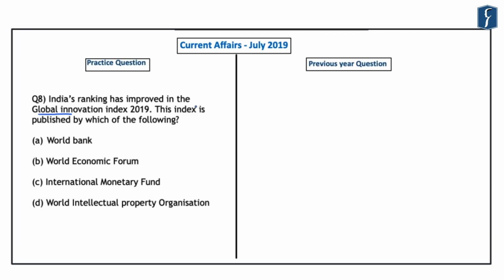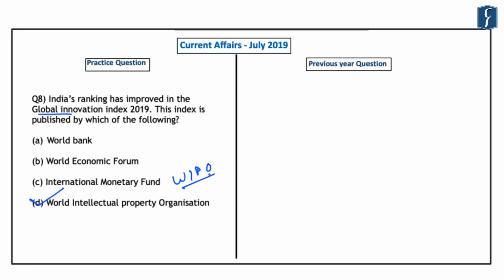So it should be noted that the correct answer here is World Intellectual Property Organization or WIPO. So the WIPO releases this Global Innovation Index, and it releases this index in association with the Cornell University and the Graduate Business School INSEAD. So again, it needs to be reiterated that questions have been asked regularly based on important indices in almost every year in the preliminary examination.